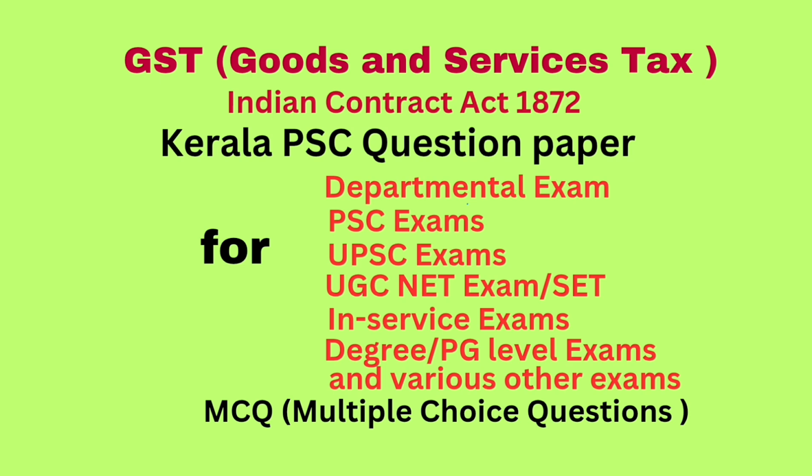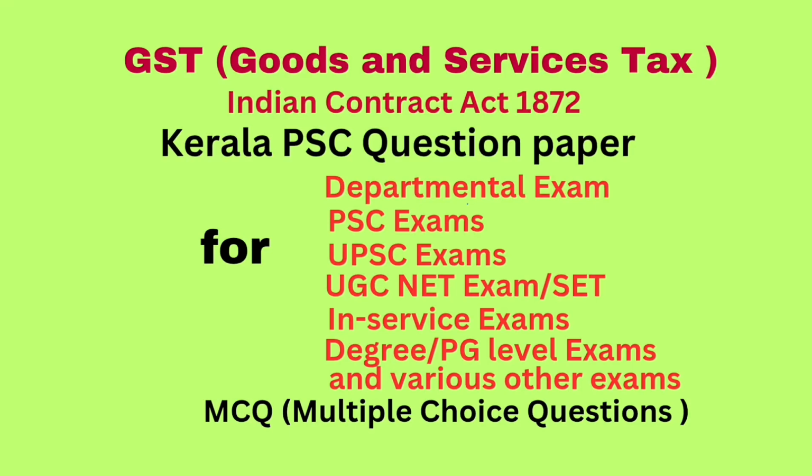Question number 64. Dash is to be there when two or more persons agree upon the same thing in the same sense as per the Indian Contract Act. Answer. Consent. Question number 65. A proposal when accepted becomes a promise. Question number 66. Act fitted to deceive is dash in terms of the Indian Contract Act. Answer fraud.